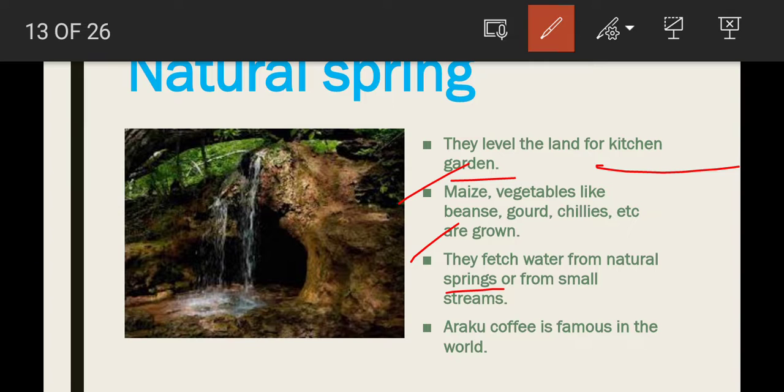And next one here, what is the importance of Aruku, children? Aruku is famous for coffee plantations. Coffee products are produced in Aruku and they are exported to other states also, children.